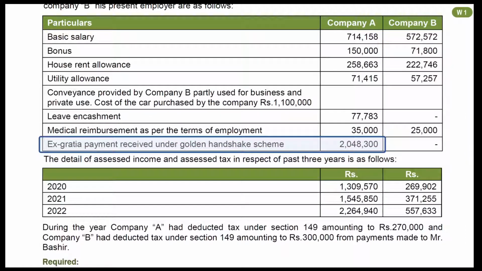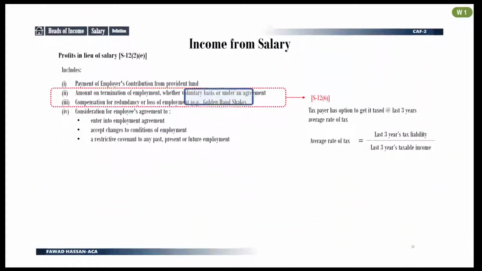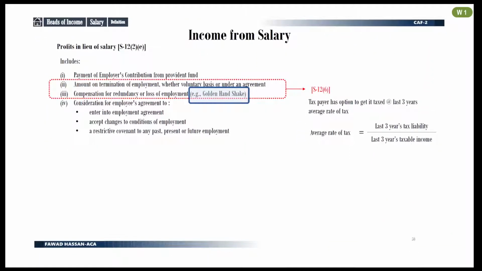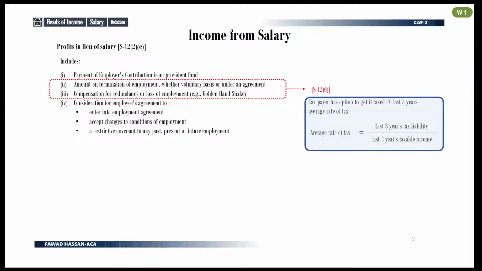Next item is amount received under Golden Handshake Scheme. Let's revise how it is taxed. When a taxpayer receives an amount under Golden Handshake Scheme, he will have an option to tax it at 3 years average rate of tax.